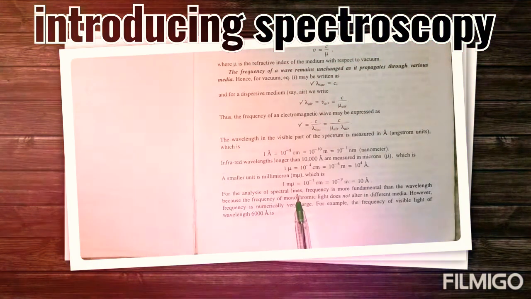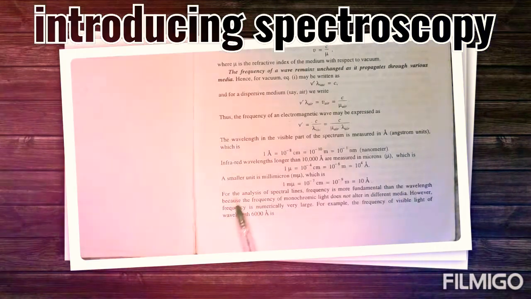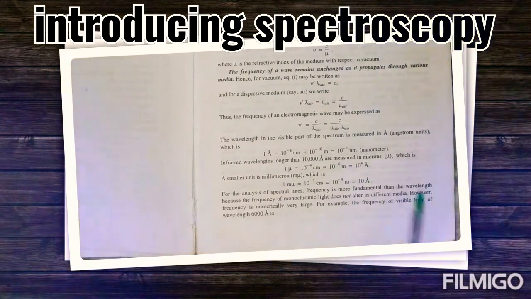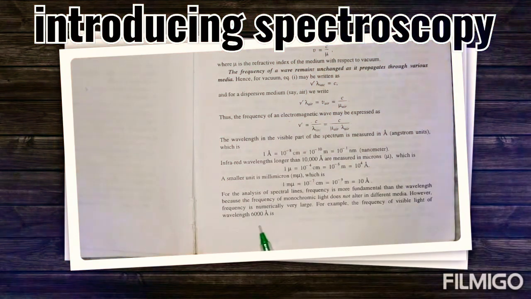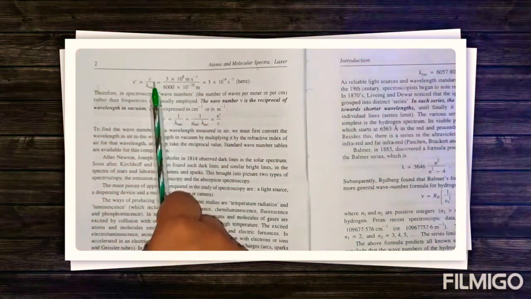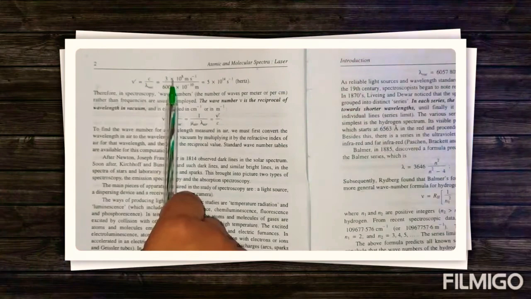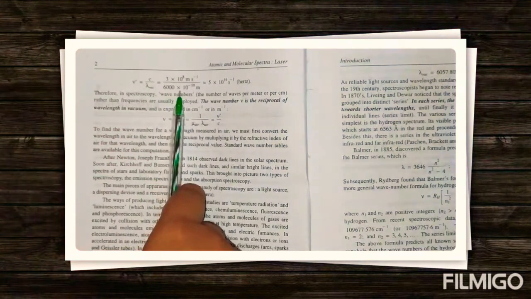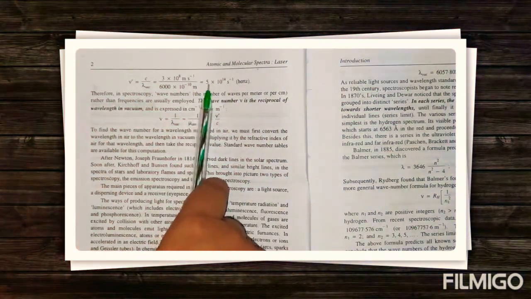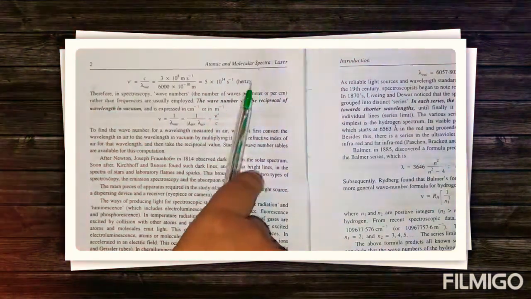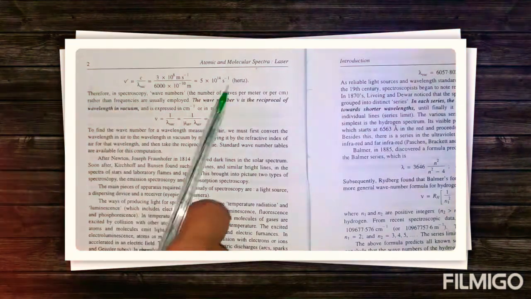For the analysis of spectral lines, frequency is more fundamental than the wavelength because the frequency of monochromatic light does not alter in different media. However, frequency is numerically very large. For example, the frequency of visible light of wavelength 6000 angstrom is nu dash is equal to c upon lambda vacuum, which is equal to 3 into 10 to the power 8 meter per second, this is the value of the speed of light, divided by 6000 into 10 to the power minus 10 meter, which is further equal to 5 into 10 to the power 14 second inverse. That is, second inverse is a unit called hertz.